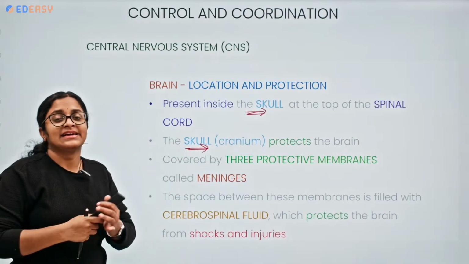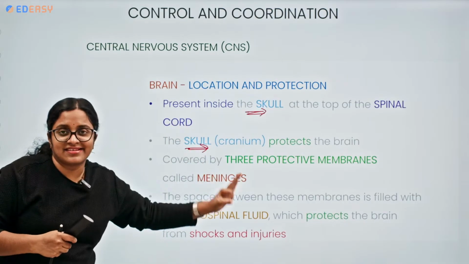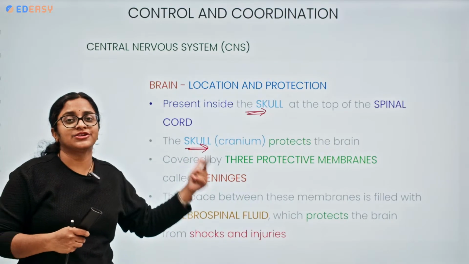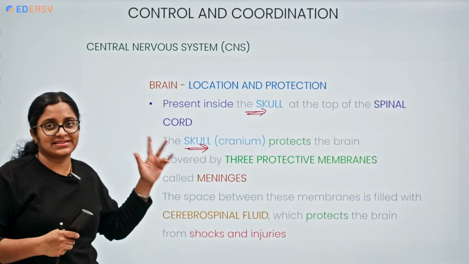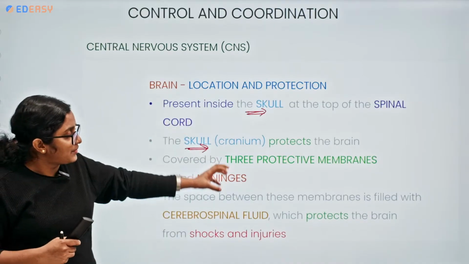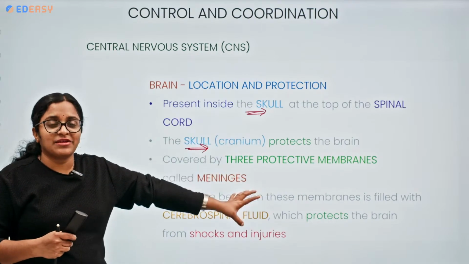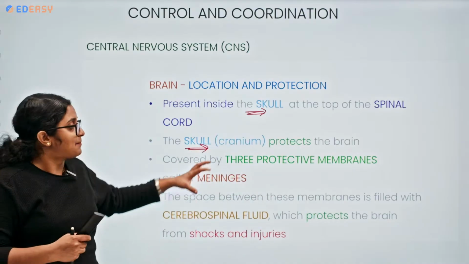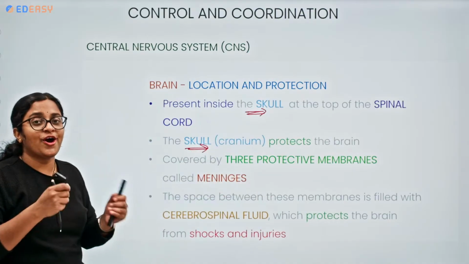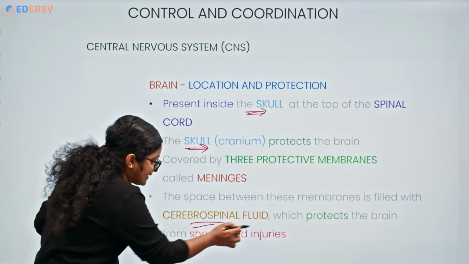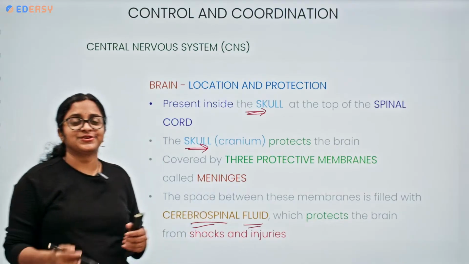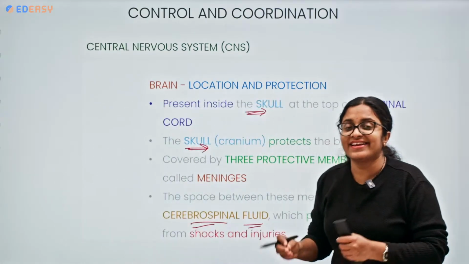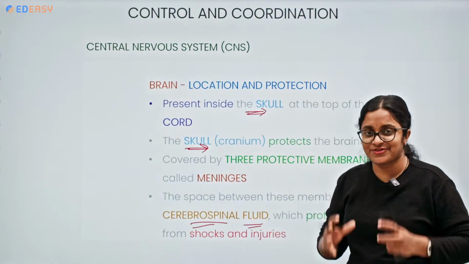Apart from this, the brain is also protected by three protective membranes, which are called meninges: the pia mater, the dura mater, and the arachnoid mater. One more speciality of the brain, not only these meninges, is that there is one more fluid present between these membranes, called cerebrospinal fluid. So, what is it doing? The cerebrospinal fluid protects the brain from shocks and injuries.